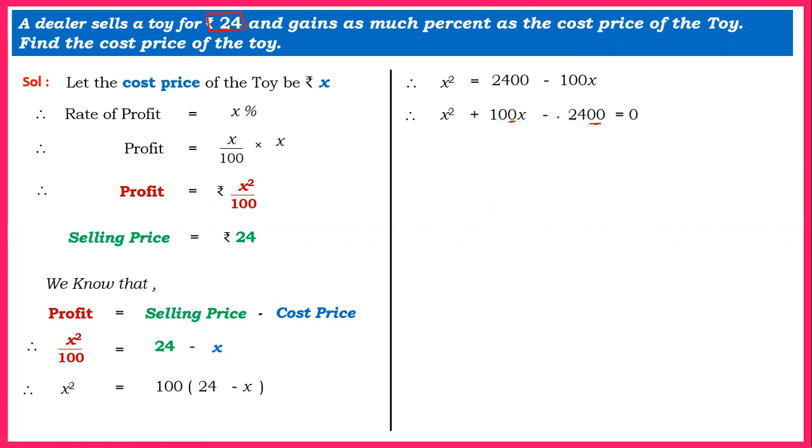If there were 4 zeros here, we could have considered that. So what I'm going to do is, I will consider the equation. As I told you, always, if at the end you have 1 zero here and 2 zeros are available here, imagine the equation without those zeros. So I'm just writing x square plus 10x minus 24 is equal to 0.